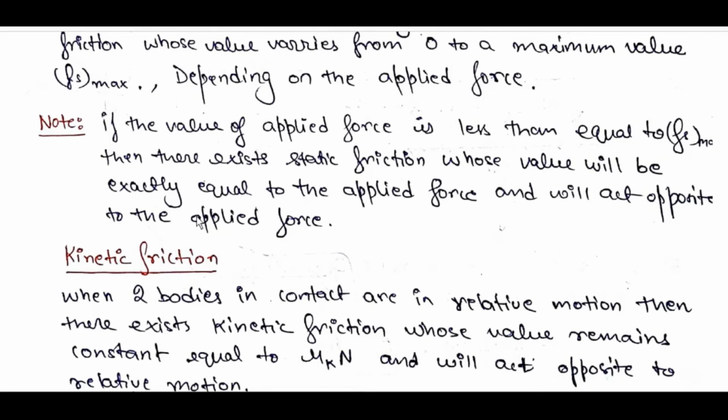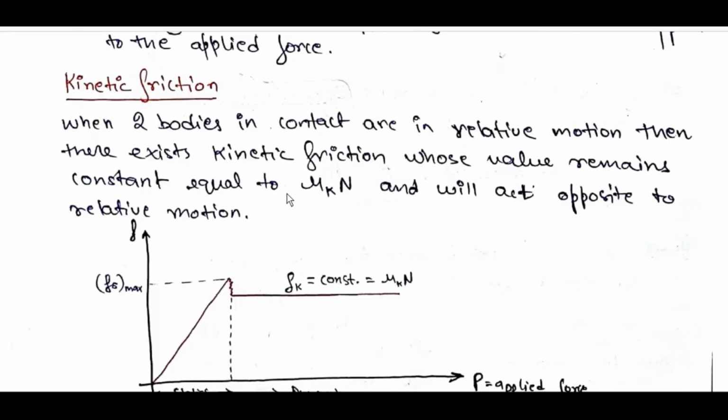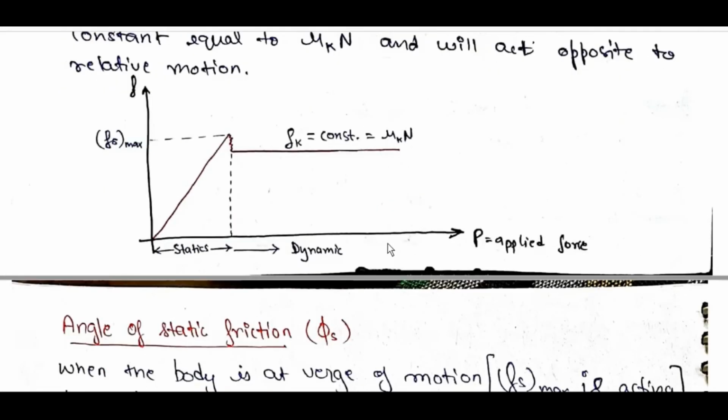Kinetic friction: when two bodies in contact are in relative motion, then there exists kinetic friction whose value remains constant, equal to mu_k N, and will act opposite to the relative velocity. On the graph of applied force F_P, it is static till here, then dynamic, f_k is equal to constant is equal to mu_k N. Here is f_s max.